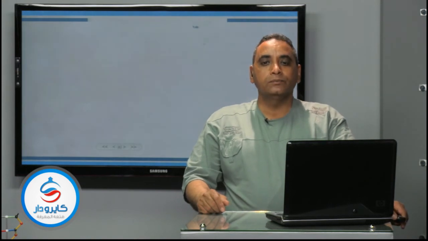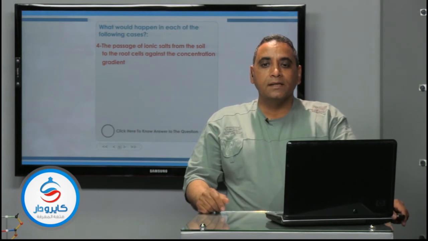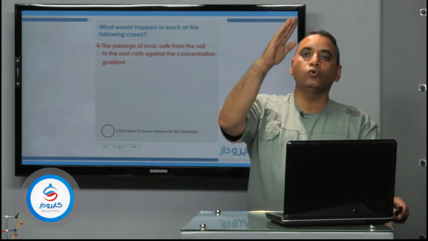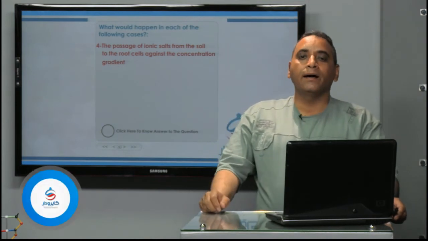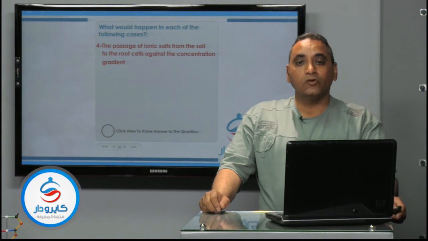The next question. What would happen in each of the following cases? The passage of ionic salts from the soil to the root cells against the concentration gradient. Against the concentration gradient, that means from low to high. From low to high needs the presence of energy, so that acts as an active transport.